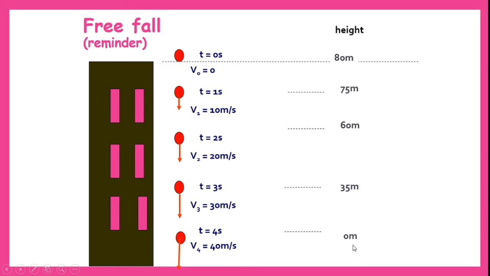So when height reaches 0 meters, that means it is hitting the ground. At this point there is no height, hence potential energy will also be 0. So you have to remember these points: potential energy will be maximum at a maximum height, and kinetic energy will be maximum when velocity is maximum.